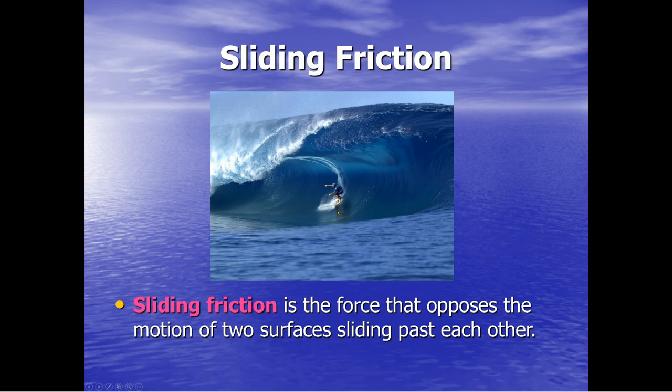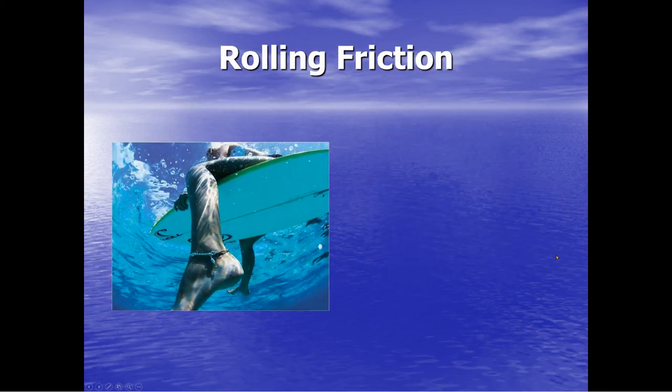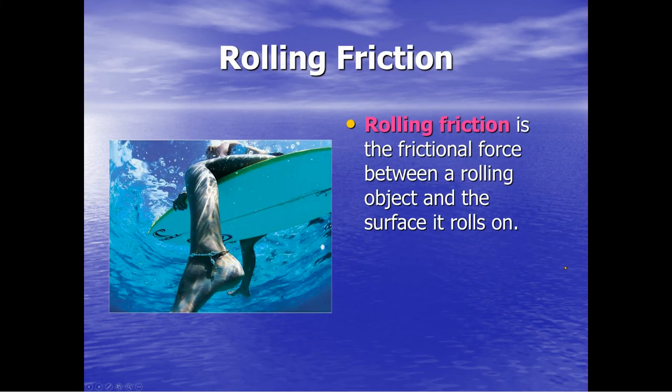Now think about what they do. You wax your skis, you wax your snowboard, you wax your surfboard. Why are you putting wax on that? To get rid of those little peaks and valleys. It makes it smooth on the bottom. It cuts down on the friction so you have a better, faster ride, less friction. Rolling friction. Rolling friction is a frictional force between a rolling object and the surface it rolls on.